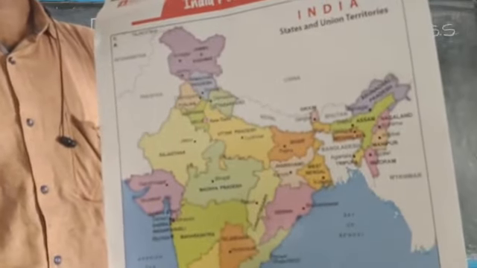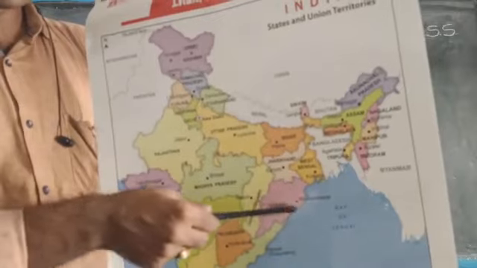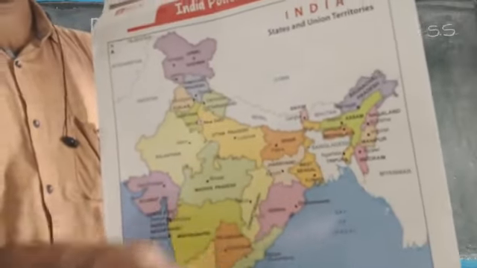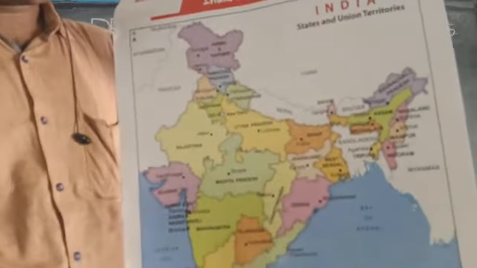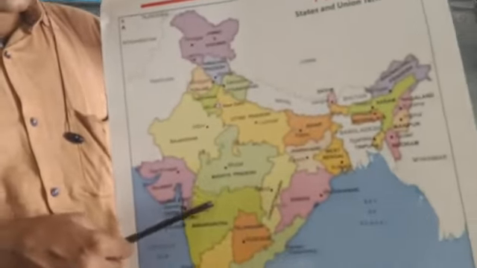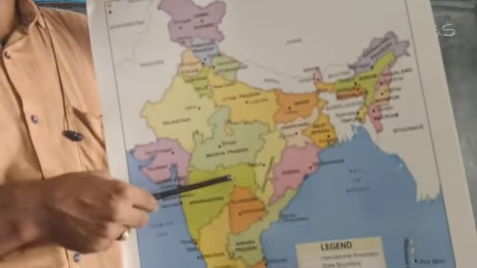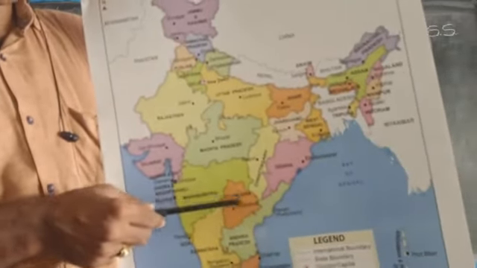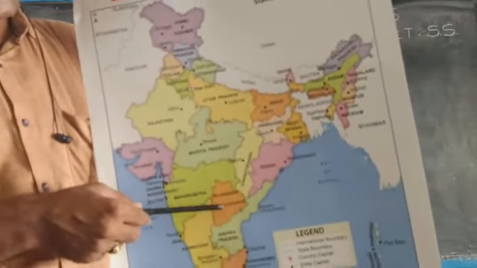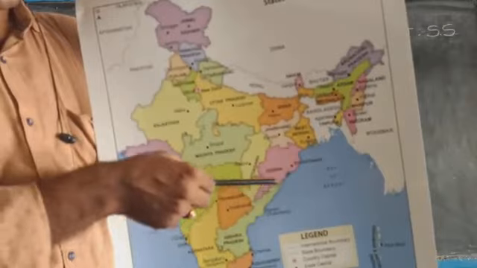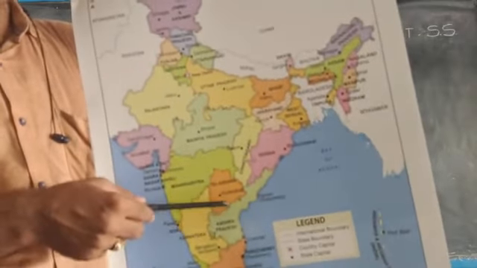Capital city is Raipur. And we have Odisha here. Odisha capital city is Bhubaneswar. This is capital city of Odisha, Bhubaneswar. Okay, children. And towards this, if you see Telangana state, this is separated from Andhra Pradesh. Telangana, earlier it was a part of Andhra Pradesh. Now capital city of Telangana is Hyderabad. Andhra Pradesh capital city is Amaravati.